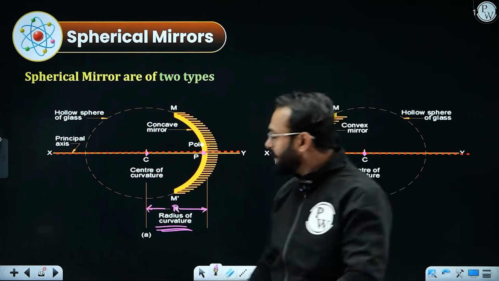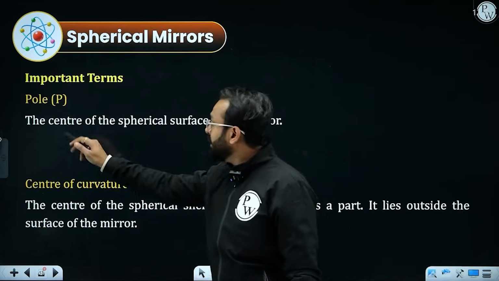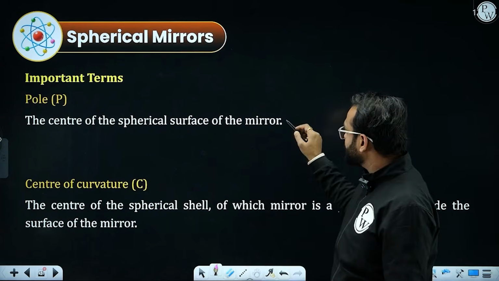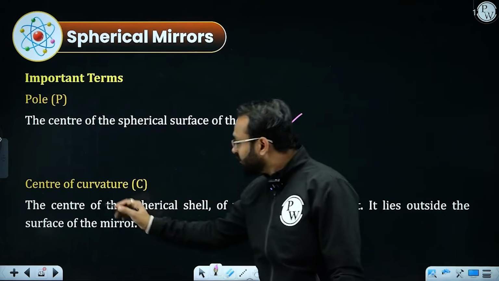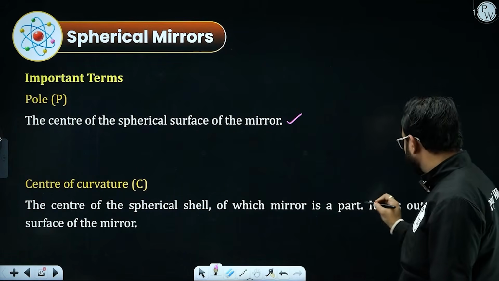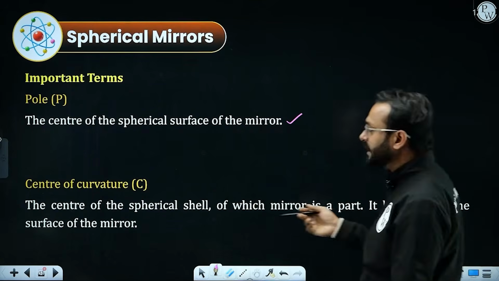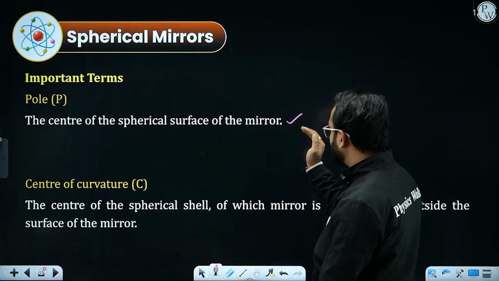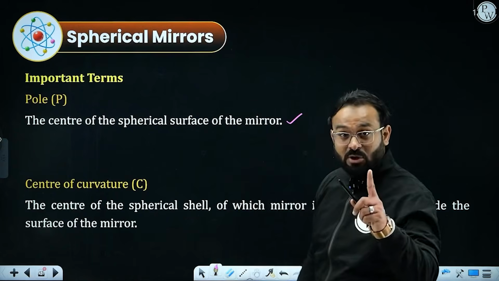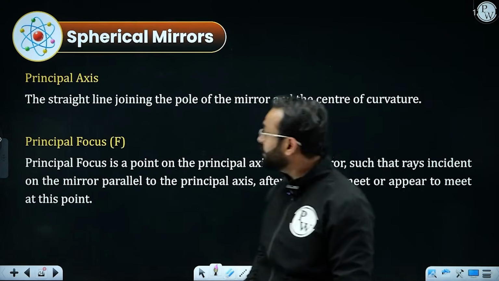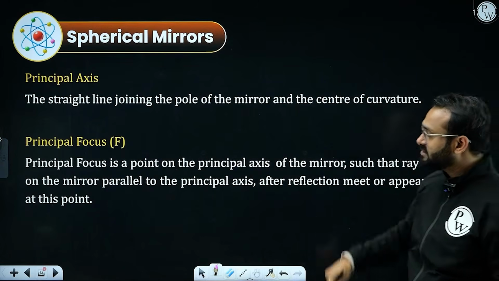I am going a step ahead to make you understand the definitions. The pole is the center of the spherical surface of the mirror. The center of curvature is the center of the spherical shell of which the mirror is a part. It lies outside the surface of the mirror. You must have observed the mirror was placed like that and the center was outside the mirror. That is called the center of curvature, represented by capital C. The principal axis is an imaginary straight line joining the pole of the mirror and the center of curvature.